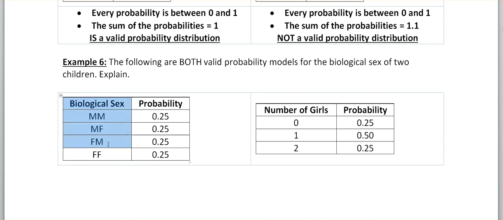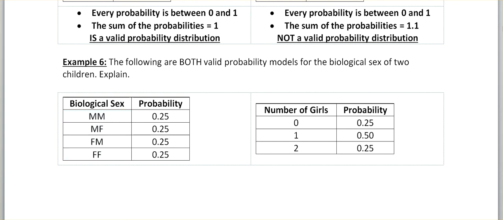This particular one considers biological sex. So it could be male-male, male-female, female-male, female-female. And these are the associated probabilities. This is assuming the biological sex is a 50-50 split, which is actually not the case. When you take a biology class, you find out there's a little bit more complicated stuff going on, but we're just going to pretend for right now that it's 50-50 male-female. So that gives you a 1 out of 4 chance for each of these 4 combinations.